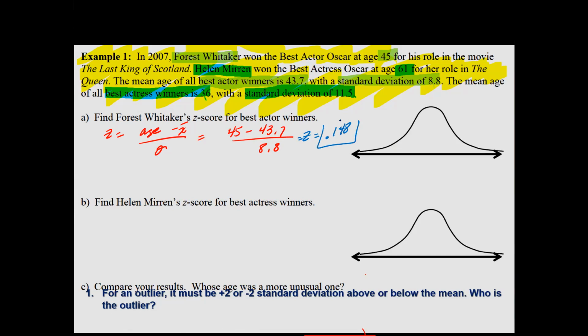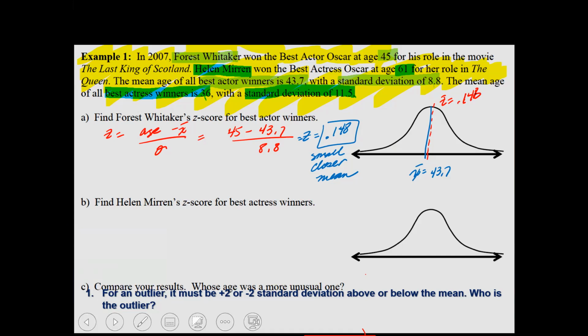So I have a Z-score of 0.148, which is actually pretty small, which means that each of the ages are going to be pretty close to the mean age of a man winning an Oscar. So if I were to draw this, if this in the center is the mean, and the mean age of somebody winning the Oscar is 43.7 years old, Forest Whitaker's Z-score is right there, at 0.148.